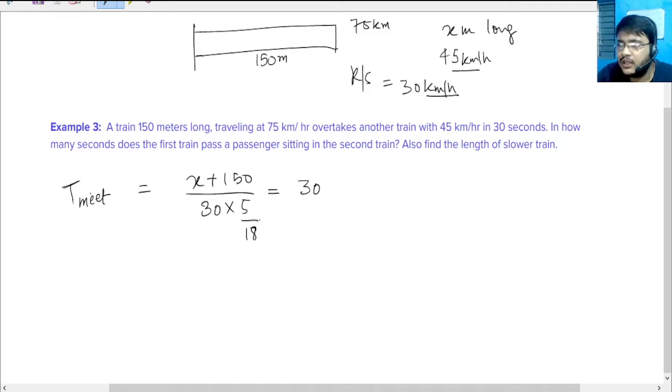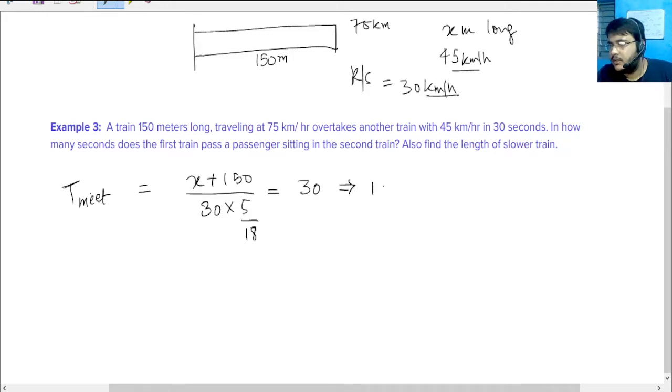So if I do a little bit of maths, this 18 will go, or maybe let's just wait. Okay, so what I will do is I'll just expand the entire thing. So let's just do that.